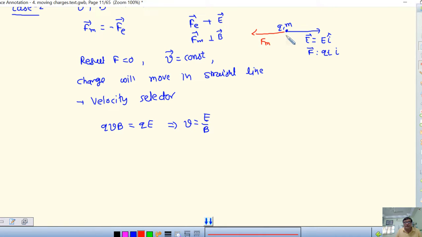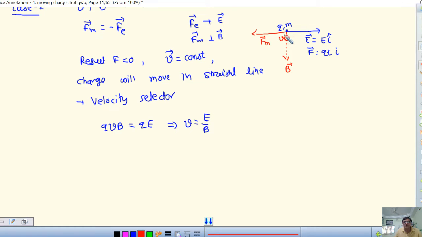Okay, the charge is going inside the page with velocity. So what should the magnetic field be like? V is inside, so I do V cross B. It should come to this side, so V cross B means B must be in the downward direction.